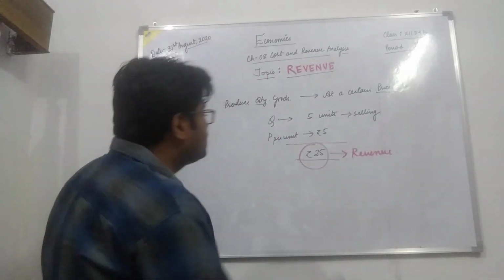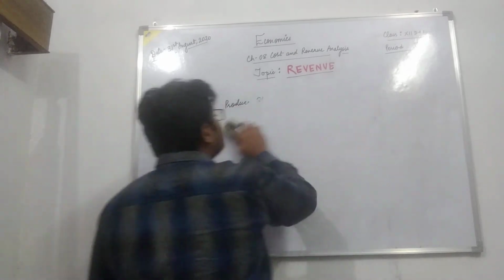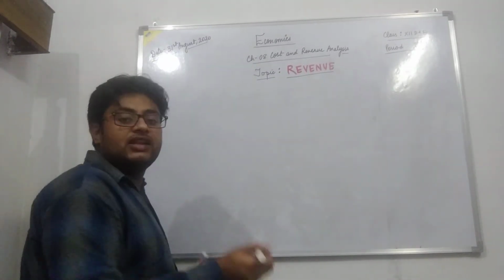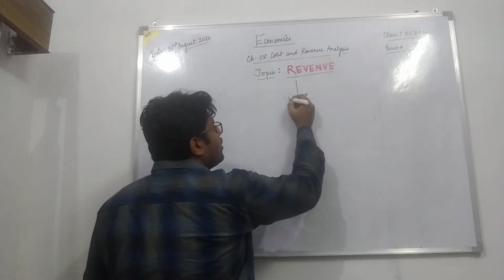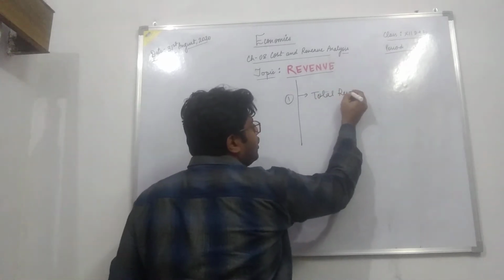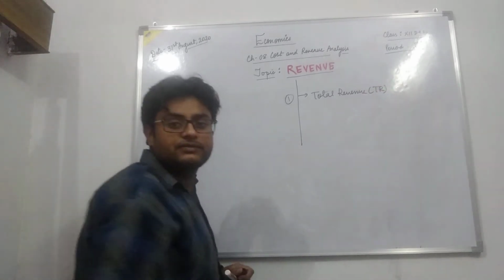Alright, so there are different concepts in revenue. There are different measures of revenue that we have to study. Generally there are 3 measures. First is total revenue, also known as TR.